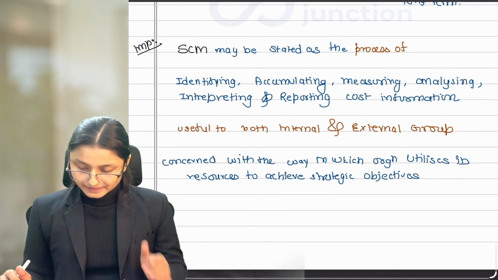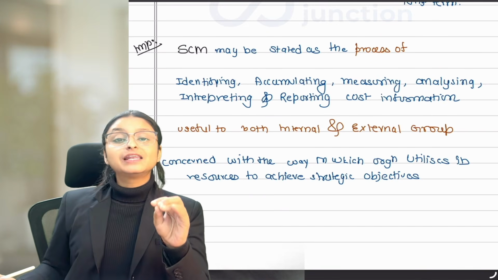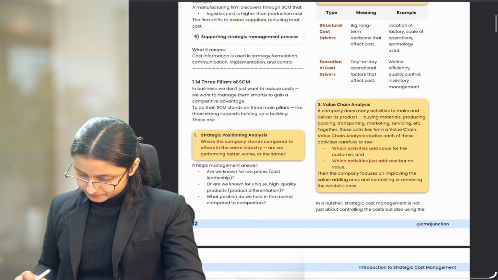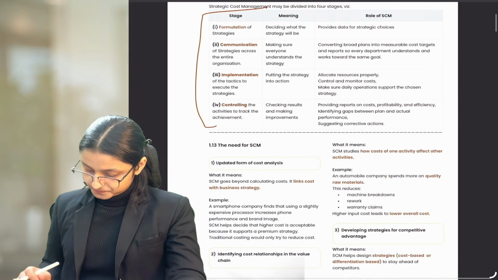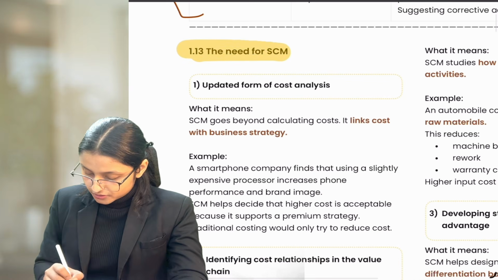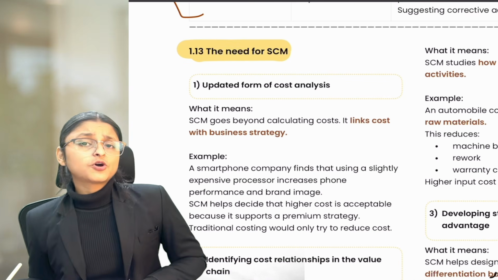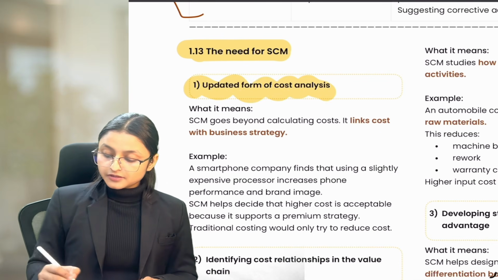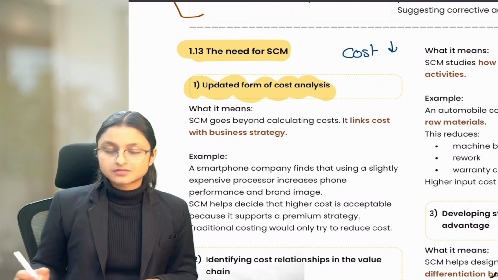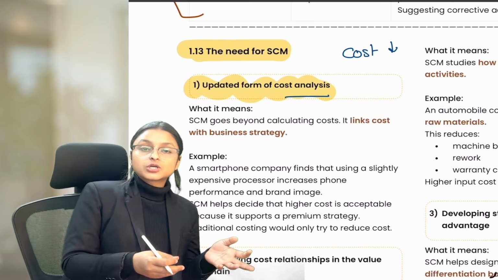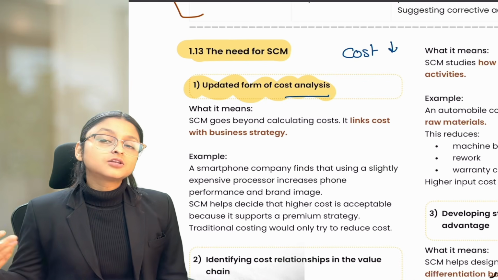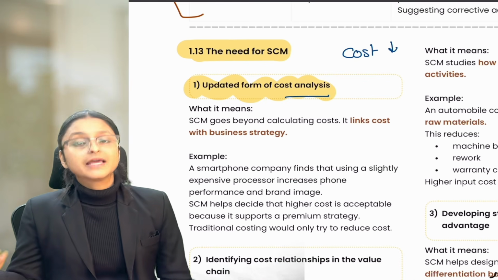Okay, done. Now after this, we are moving forward to our last topic of today's class, and that is the need of strategic cost management. Or else we can do it directly from the book. So, the need for strategic cost management. Why is strategic cost management needed? Because it is an updated form of cost analysis. Earlier, we used to think about cost as an expense. But now, with the help of strategic cost management, we are thinking of cost as a strategic resource, and how it is going to impact us in the long term.